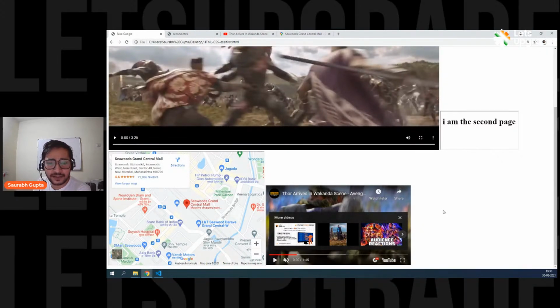In image tag, can I give image path from my Google Drive? It depends if Google Drive is allowing you. A lot of domains block this. So you can try it, Shivraj. If Google Drive allows this, it will definitely work. If Google Drive is not allowing this, it will not work. I think Google Drive doesn't allow this, because it's like a private thing, right? It's private. It's related to a user. So I think they don't allow it.